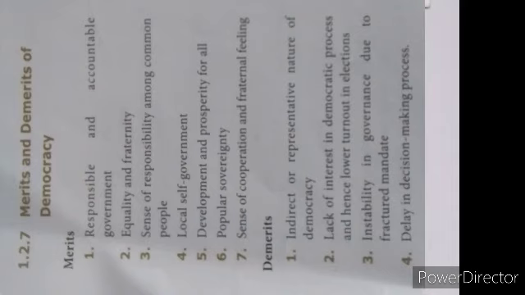Instability in governance due to a fractured mandate. There are some problems in the rules and regulations, so because of that democracy will not succeed. Delay in decision making: the representatives do not take problems seriously. Not all, but because of some persons, decision making becomes a slow process. Okay, so these are the demerits of democracy.